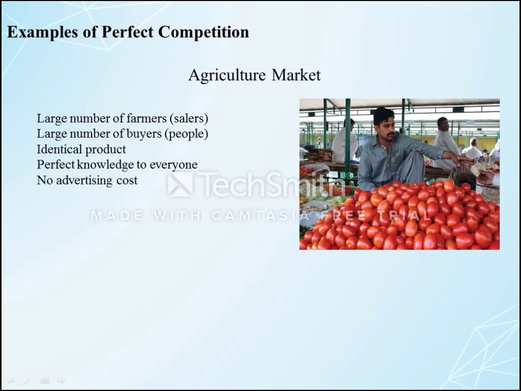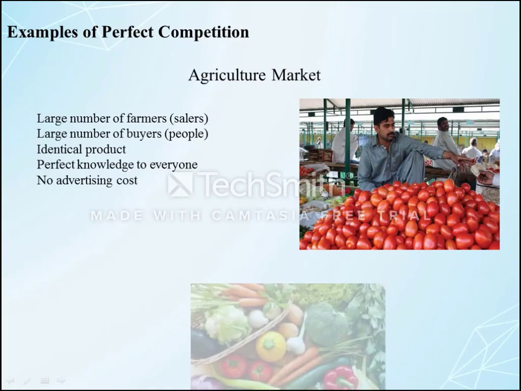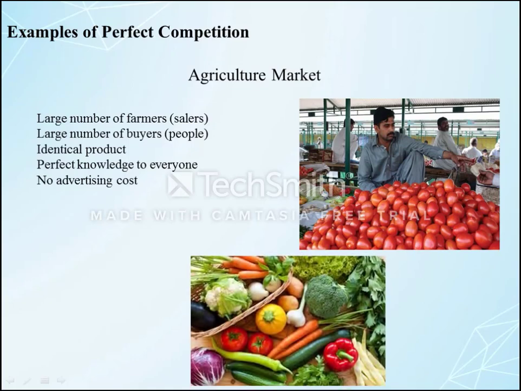So such features can match those products. In the agriculture market, there are many commodities like onion, tomato, potato, rice, apple. These commodities are examples of perfect competition.